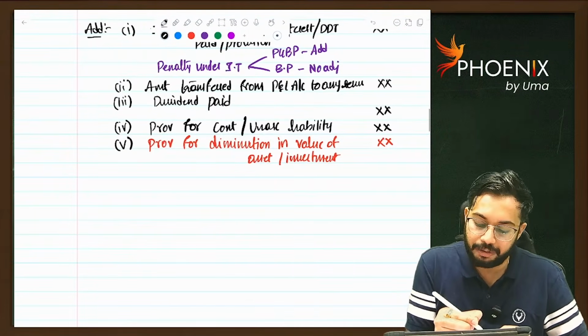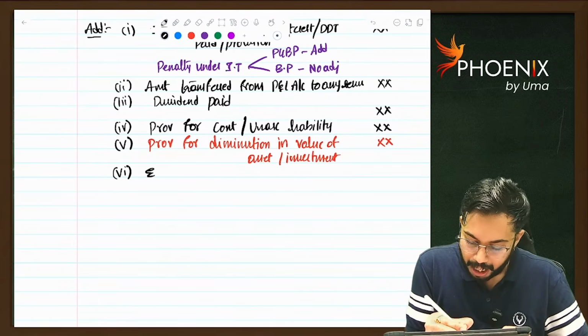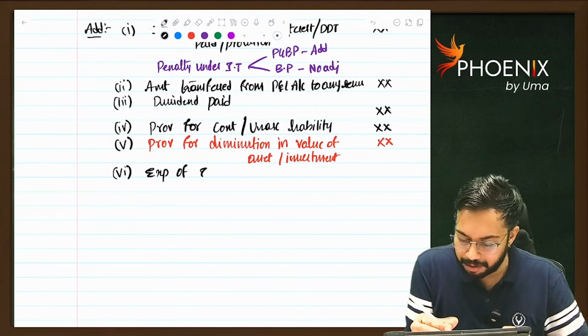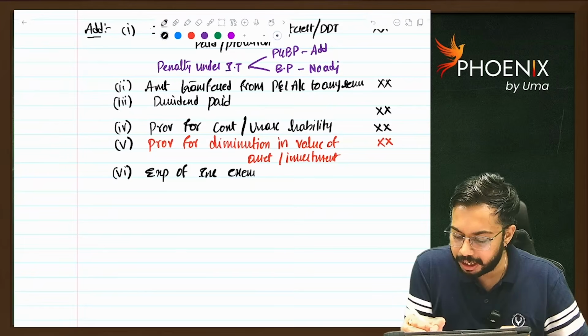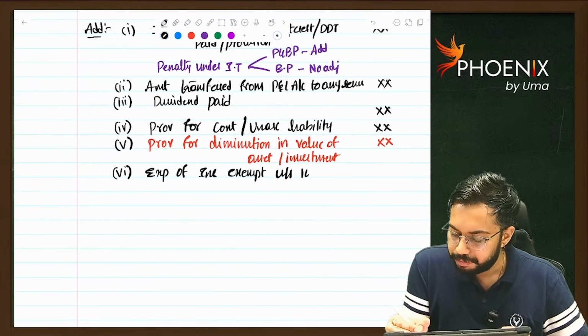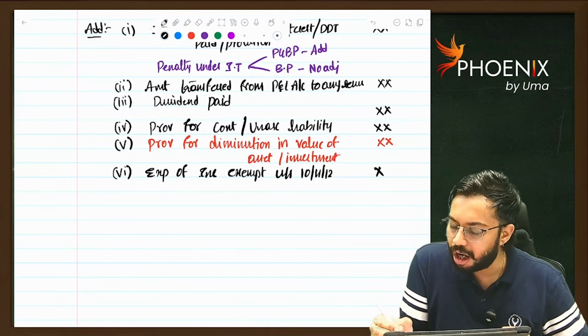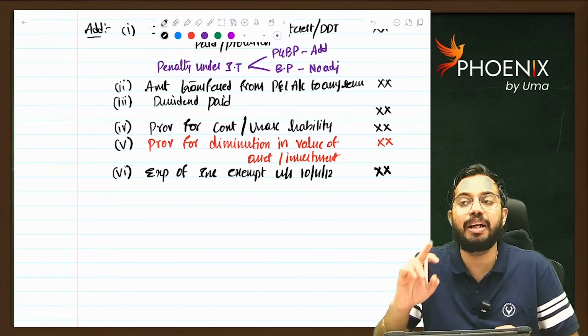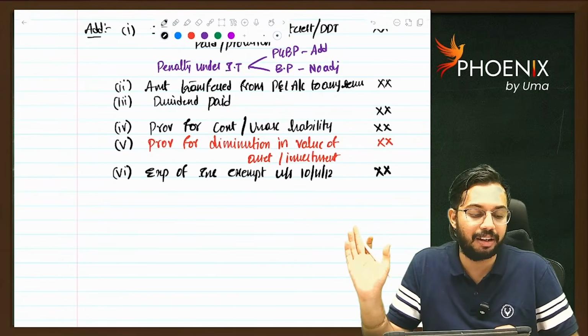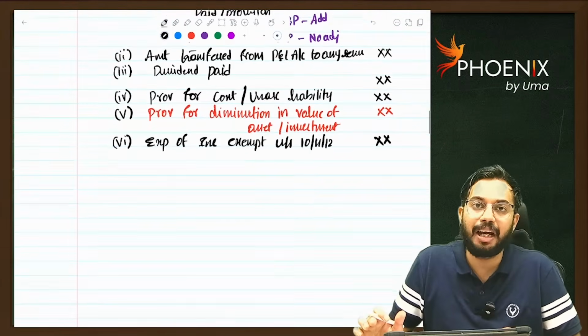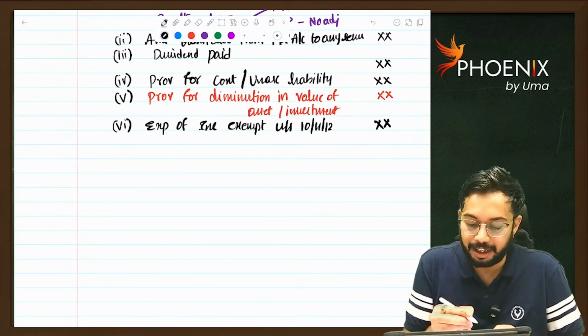So to this you will add back expenses of income exempt under section 10, 11, 12. Whatever expenses relating to incomes exempt under section 10, 11, 12 are there, they are required to be added back while you are calculating book profit.